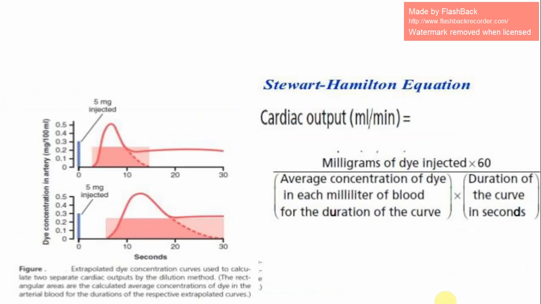That is the Stewart-Hamilton equation: cardiac output in ml per minute equals milligrams of dye injected times 60, divided by the average concentration of dye in each milliliter of blood for the duration of the curve times the duration of the curve in seconds. And here we can see the curve.